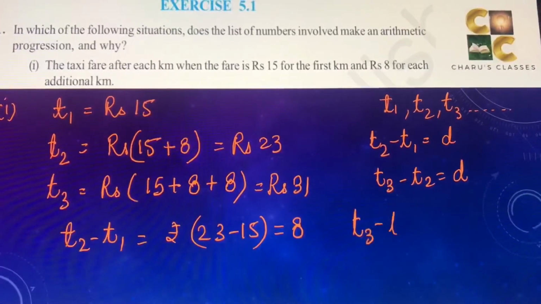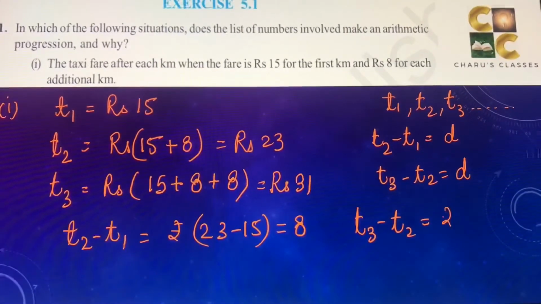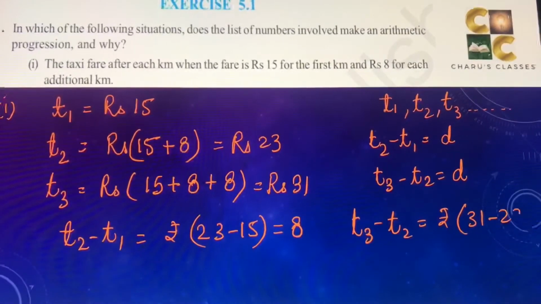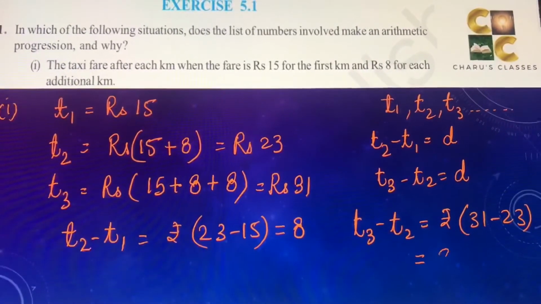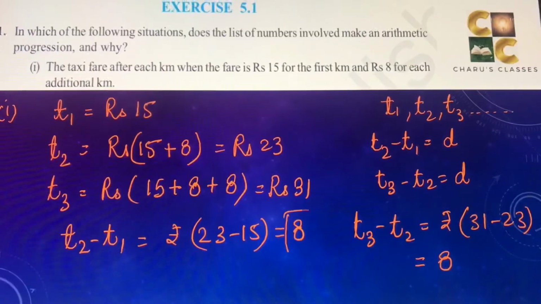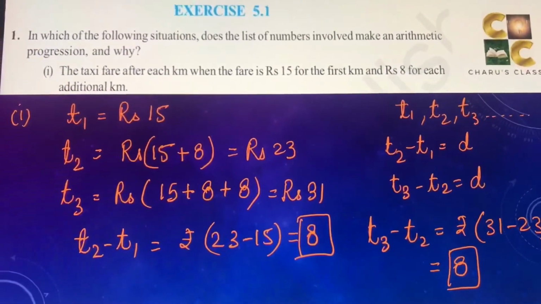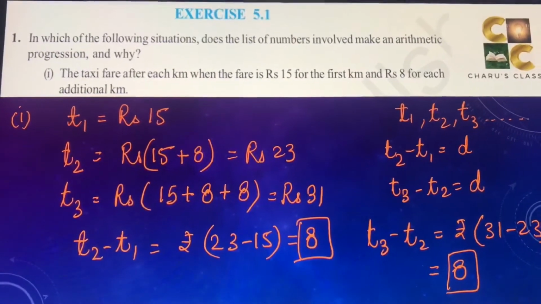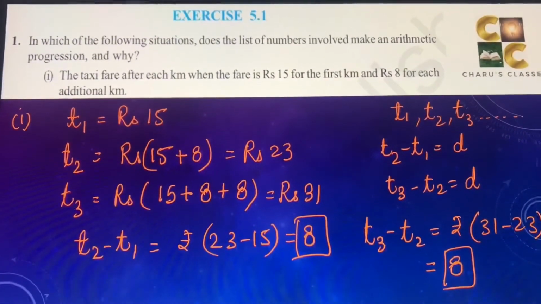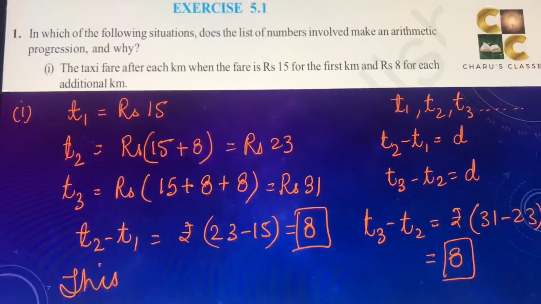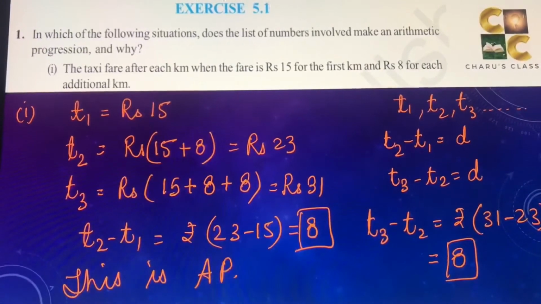If we do T3 minus T2, that is rupees 31 minus 23, and this is also 8. Since the common difference is coming same, therefore this particular series is an arithmetic progression. So this is AP.